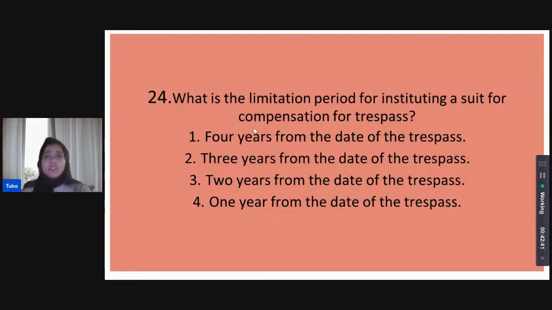What is the limitation period for instituting a suit for compensation for trespass? Compensation for trespass, what is the limitation period? 4 years from the date of trespass, 3 years from the date of trespass, 2 years from the date of trespass, or just 1 year from the date of such trespass? Come on, guys, let's attempt an answer.